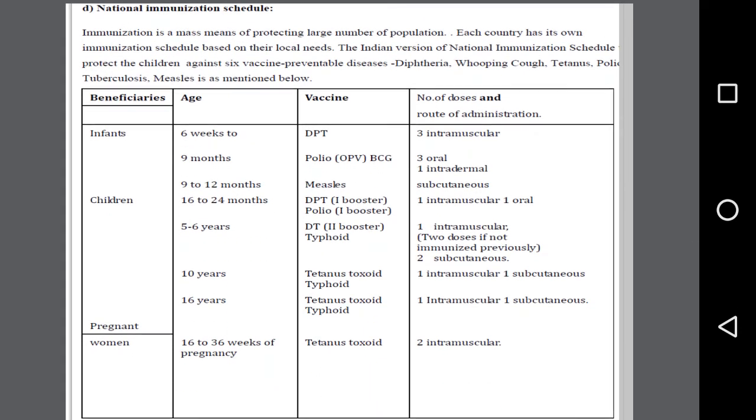Now, in the next part we are going to see about the national immunization schedule. Immunization is a mass means of protecting a large number of the population. Each country has its own immunization schedule based on its local needs. The Indian version of the national immunization schedule protects children against six vaccine preventable diseases: diphtheria, whooping cough, tetanus, polio, tuberculosis, and measles. The different age groups, vaccines given, number of doses, routes of administration, and the beneficiaries are listed in the given picture.